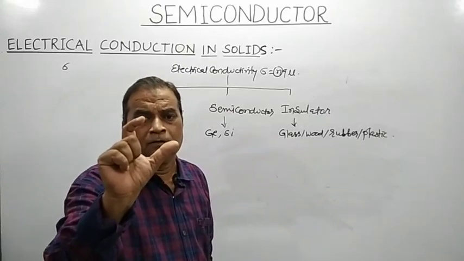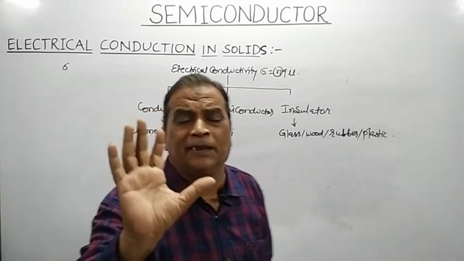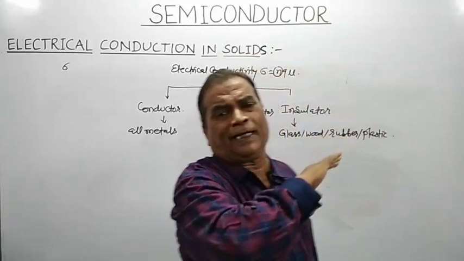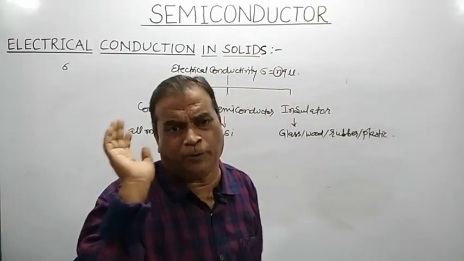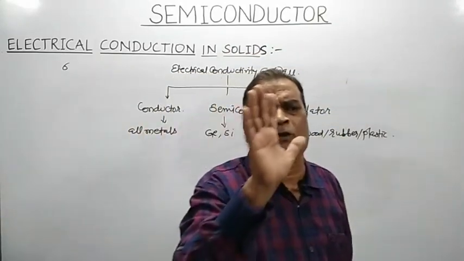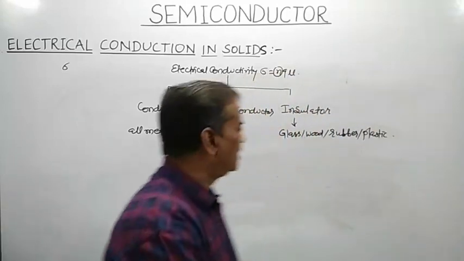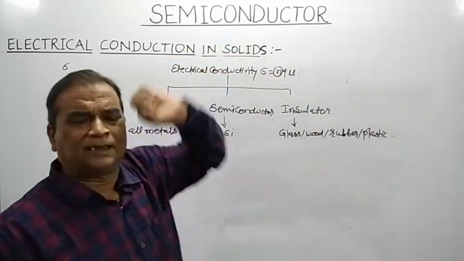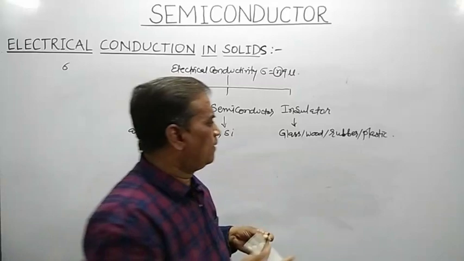Remember that the electrical conductivity of a material basically depends on the availability of charge carrier density, meaning how many free electrons are available per cubic meter. The number of free electrons present per cubic meter will decide the electrical conductivity of a material.